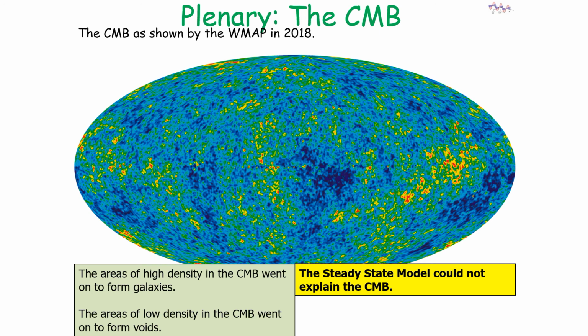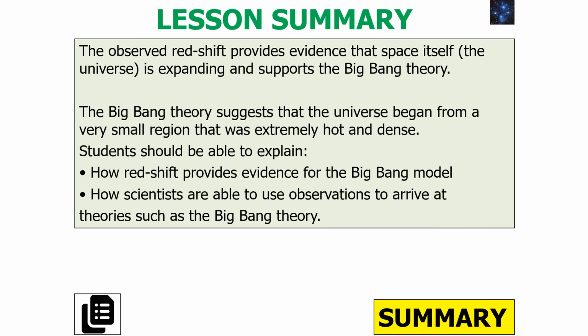So what have we learned in today's lesson? Observed redshift provides evidence that space itself is expanding and supports the Big Bang theory. The Big Bang theory suggests that the universe began from a very small region that was extremely hot and dense, and students should be able to explain how redshift proves evidence for the Big Bang model, and how scientists are able to use observations to arrive at theories such as the Big Bang theory.